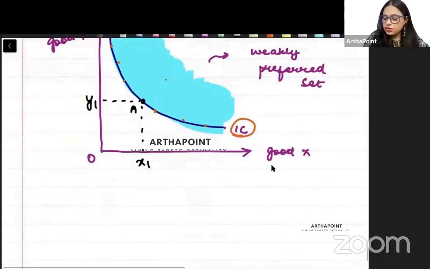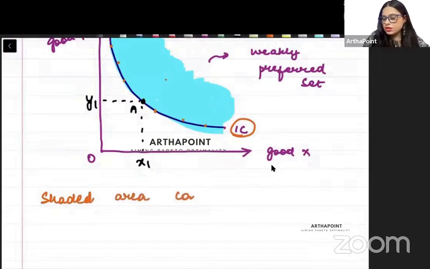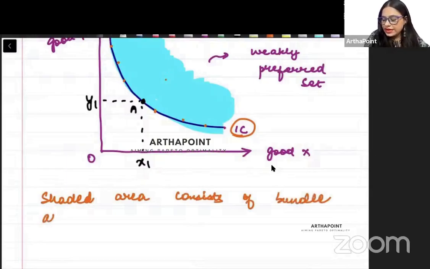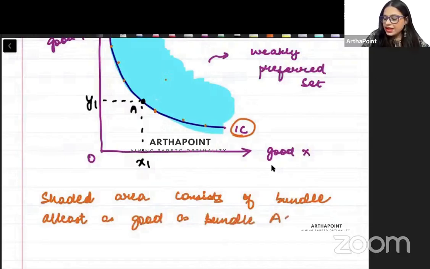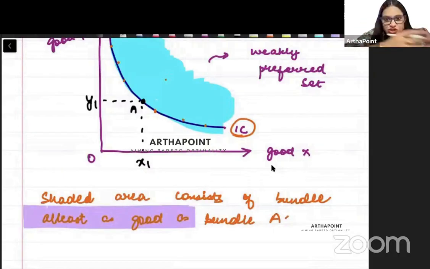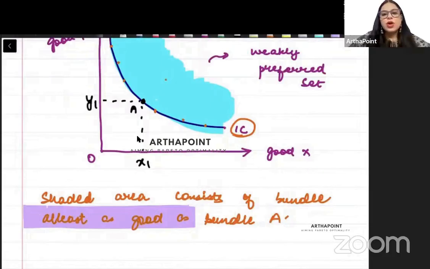So please write down: the shaded area consists of bundles at least as good as bundle A. At least as good as means what? Weakly preferred: either equal to A or more than A. So I'm including all bundles which are giving utility either equal to A or more than A. Am I clear with this? So this is your weakly